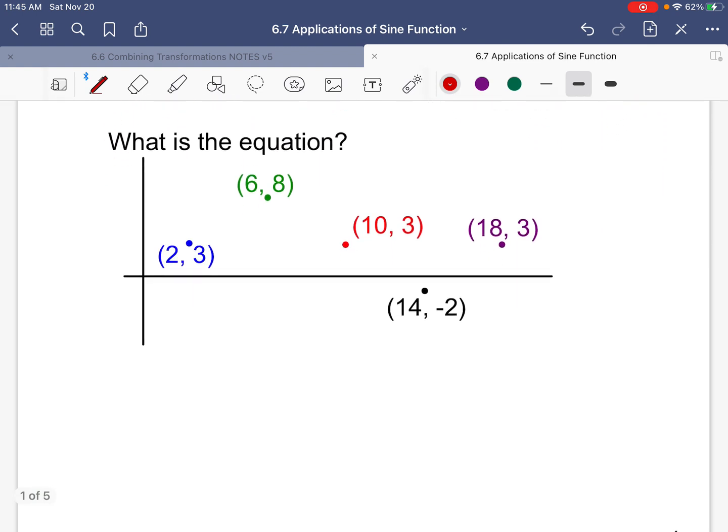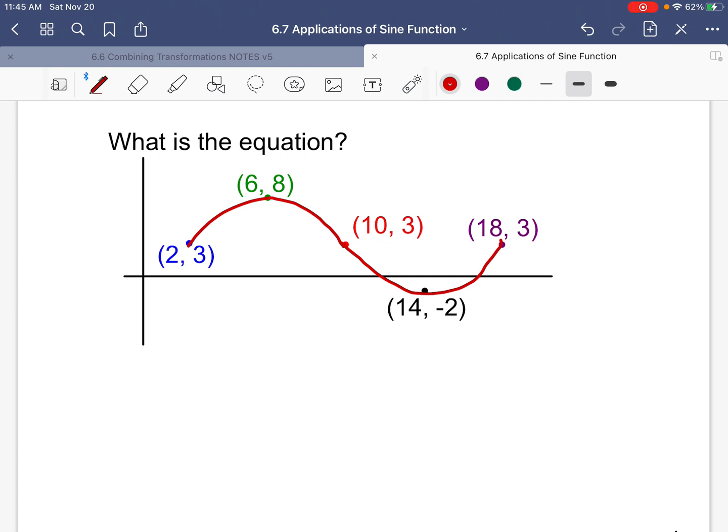moving on. First typical question you're going to get is, what's the equation? Well, here I'm giving you points, not a complete graph. Now, if you can connect the points here, you would get a decent-looking sine graph.